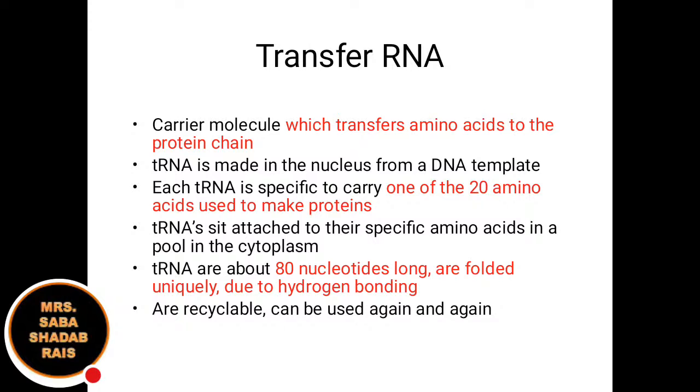Each tRNA is specific to carry one of the 20 amino acids which are used to make the protein. But we know the 20 amino acids have 64 codons. So actually we have 64 tRNAs. So tRNA will come to their specific position in the ribosome, and they will sit attached to their specific amino acid from the pool in the cytoplasm.